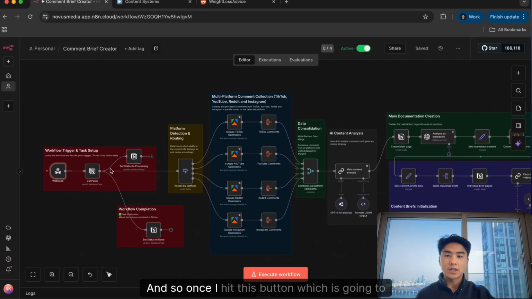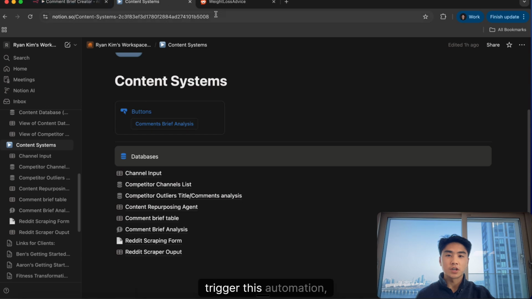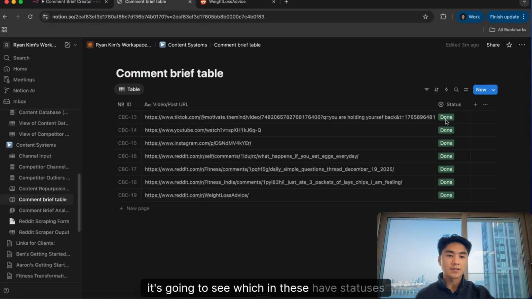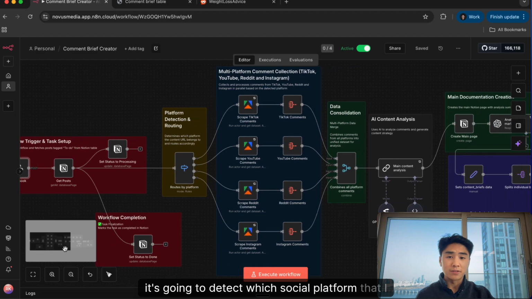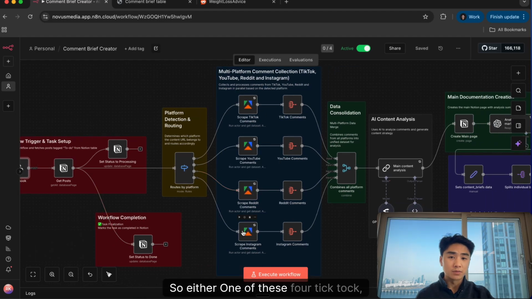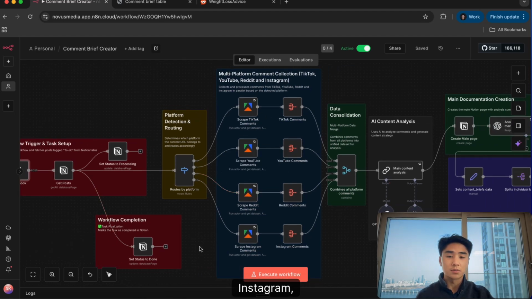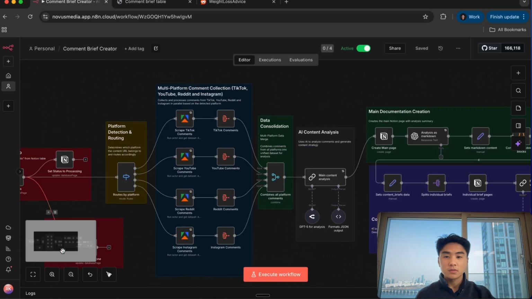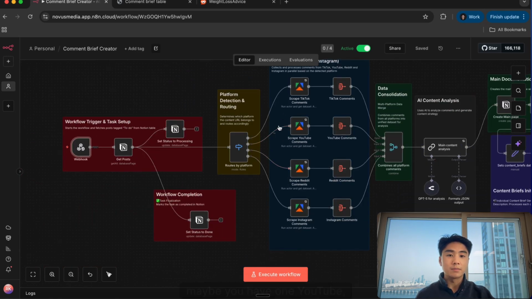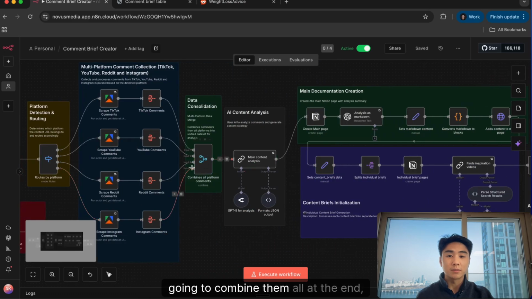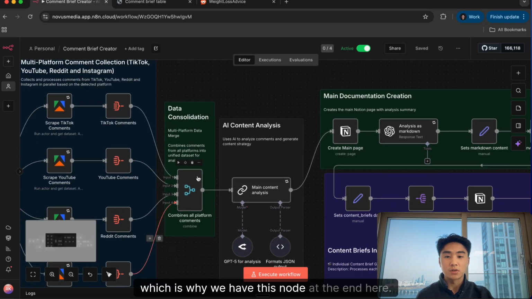And so once I hit this button, which is going to trigger this automation, it's going to see which of these have statuses that I still need to analyze. It's going to detect which social platform I had, so either one of these four: TikTok, YouTube, Reddit, Instagram, could be LinkedIn, could be Facebook. And if you have, say, one YouTube and one Reddit, it's going to run asynchronously, and then it's going to combine them all at the end, which is why we have this node at the end here.